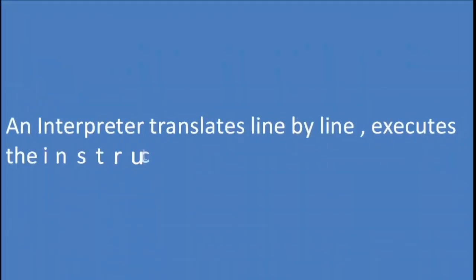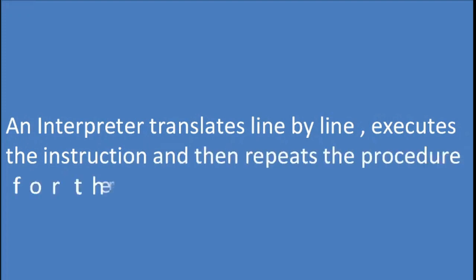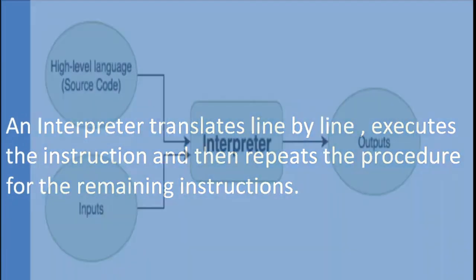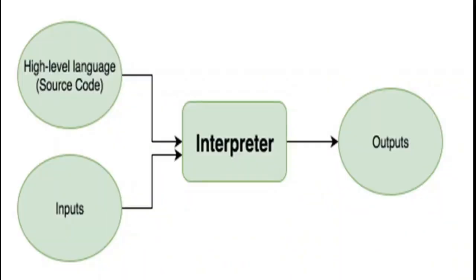An interpreter translates line by line, executes the instruction and then repeats the procedure for the remaining instructions. If any errors are found, they are to be removed immediately, as the converted form is not stored anywhere, so it has to be generated at the time of execution of a program. Interpreter programs are preferred for beginners and are slow in execution speed.